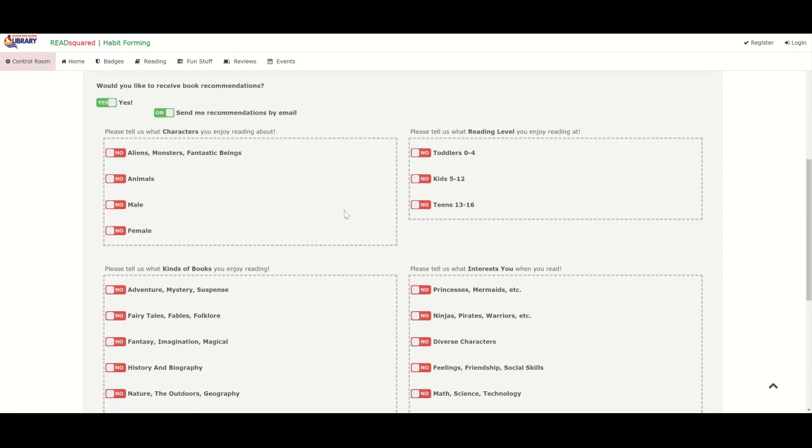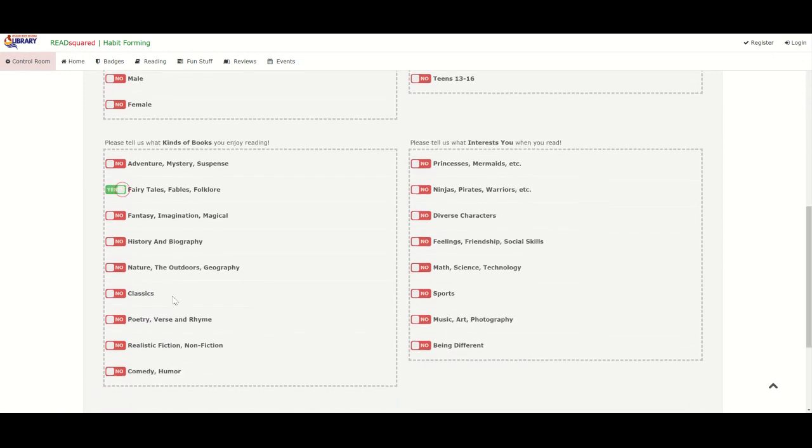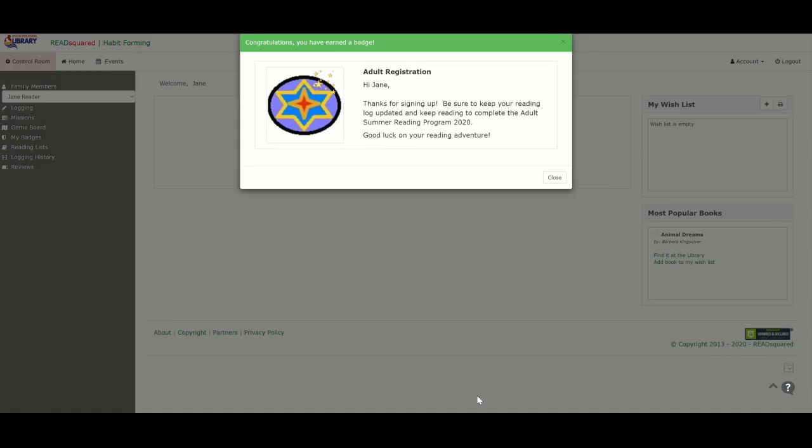Now, you have the chance here to say, oh, Olivia likes animals, books for kids 5 to 12. She's into fairy tales, she's into nature, and she likes math and technology. We're going to go down here. I'm going to say we're done. You may add more by hitting the continue. You can go on to the next child. But we're done with this one. So I'm going to say done adding children.